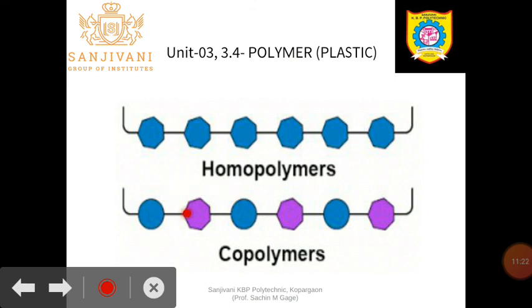Here the blue circle is joined to the purple color hexagon, or say 1 2 3 4 5 6, or maybe an octagon. See, this blue color circle is joined to a different monomer, different molecules. So here the two different molecules or monomers are linking together to form the polymer. So they are said to be a copolymer. Here the blue hexagon is joined or linked to one another, and that one is identical to form the polymer, so it is said to be a homopolymer.